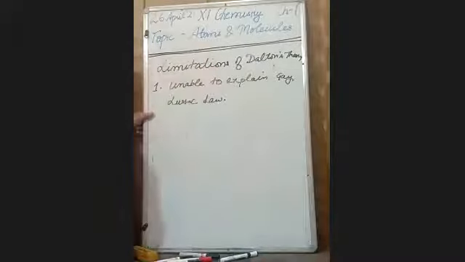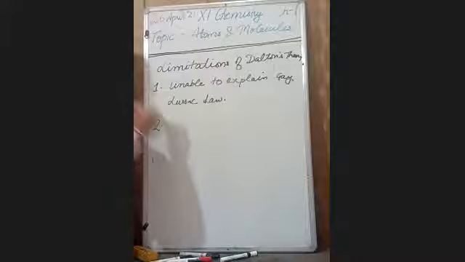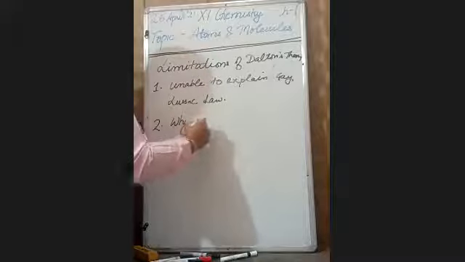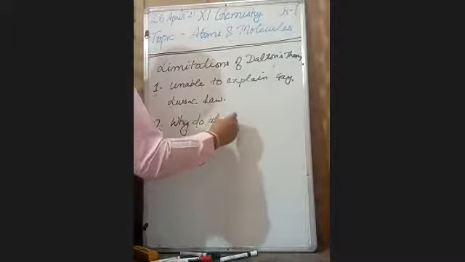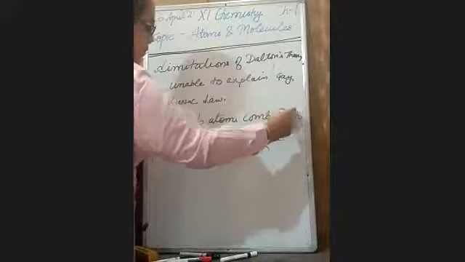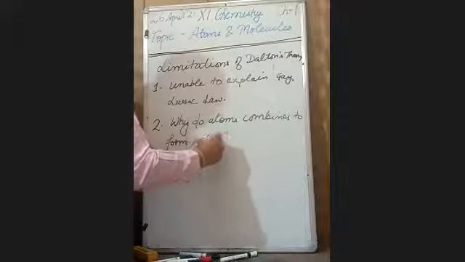It is unable to explain the Gay-Lussac law and Avogadro's hypothesis. It could not explain why atoms combine to form a molecule.